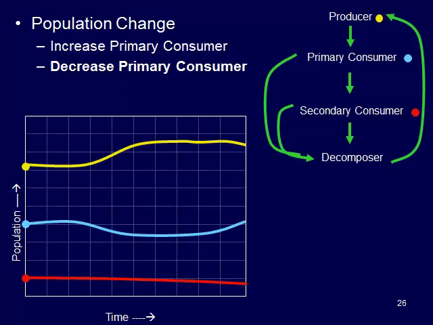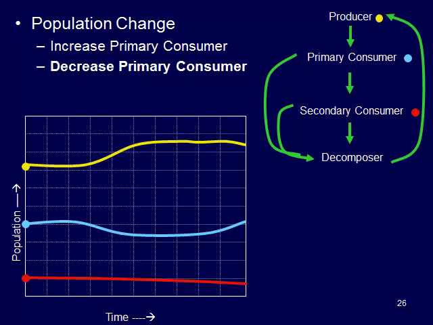So what happens if we decrease the primary consumers? Well, the opposite happens. We decrease primary consumers. Less of these primary consumers are eating those producers, so we end up increasing the amount of producers available. And then because we have a higher volume of producers, we end up increasing our primary consumers as a result. And then here, secondary consumer responds to that primary consumer. As it decreases in population, so does it, because it is eating the primary consumers.